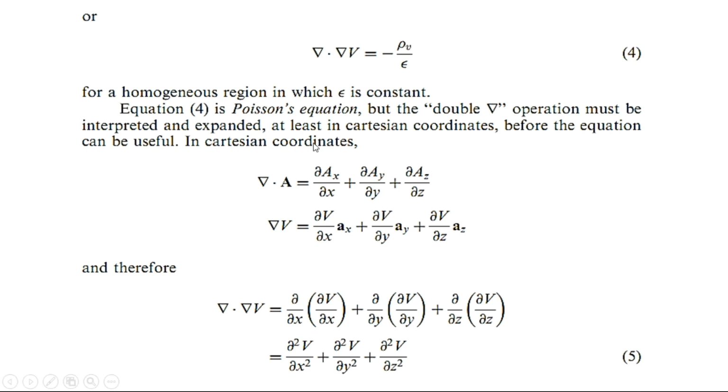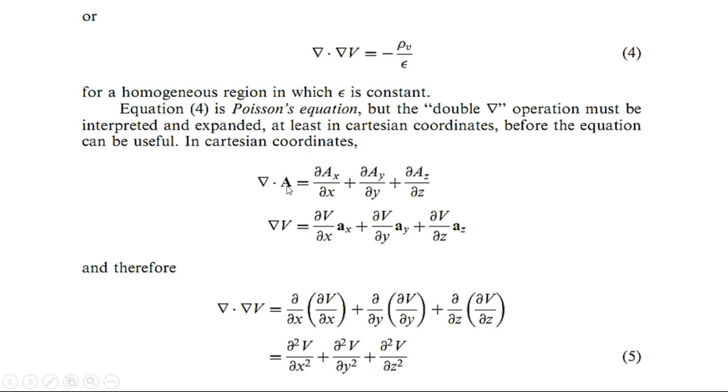So in Cartesian coordinates we know that the divergence of a vector field A is equal to partial by partial x of ax plus partial by partial y of ay plus partial by partial z of az. And we also know that the gradient of a scalar field V is equal to partial by partial x of V into ax plus partial by partial y of V into ay plus partial by partial z of V into az. So the gradient of a scalar field actually results in a vector field. Similarly, the divergence of a vector field actually results in a scalar quantity.